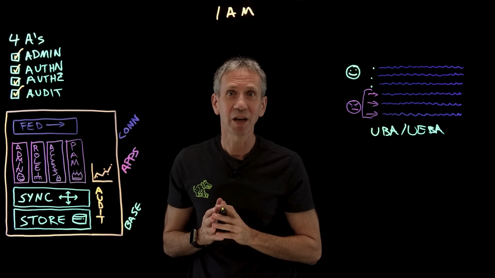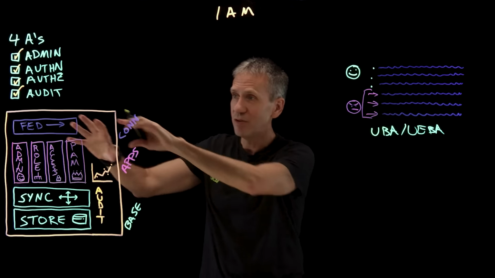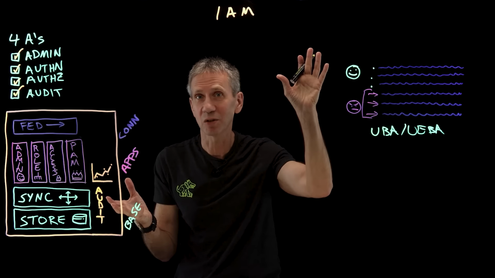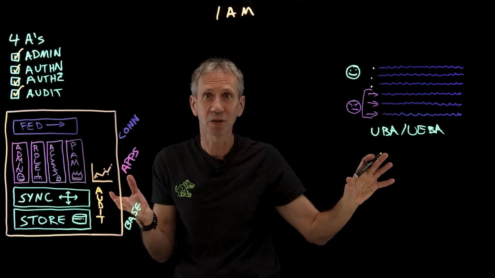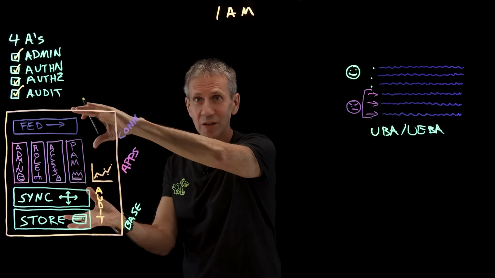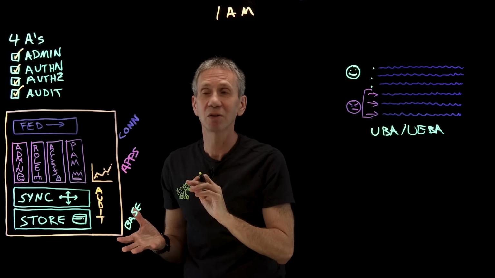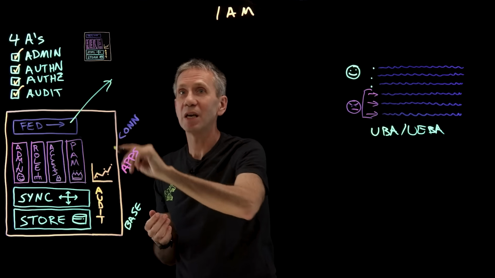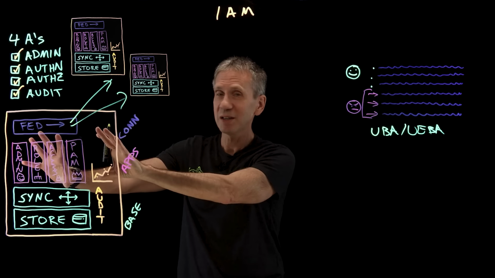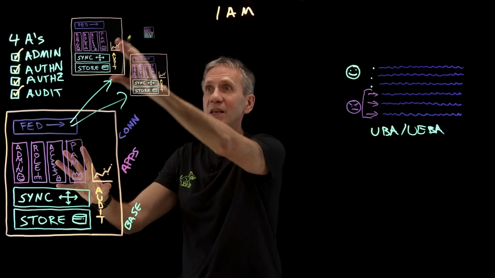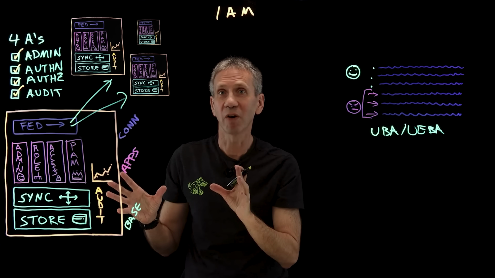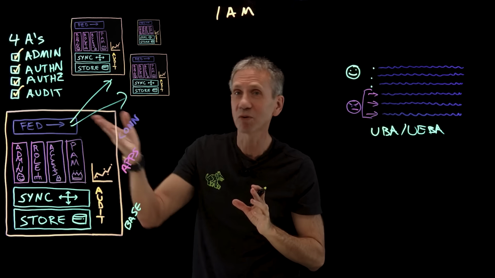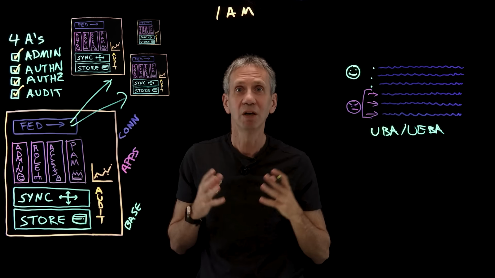There's one other thing that I might like to add, though, to this. What if this is my organization and my employees might need to log on to a cloud provider, a SaaS system somewhere, or some other business partner system? Well, I need to extend this into other identity domains. So what I need is a federation capability. A federation capability would let me log in to my system as my identity provider and then be able to access other systems as service providers, as an example. And I want to be able to do all of that in an industry standard way. And in fact, we have industry standard protocols that will allow for that.